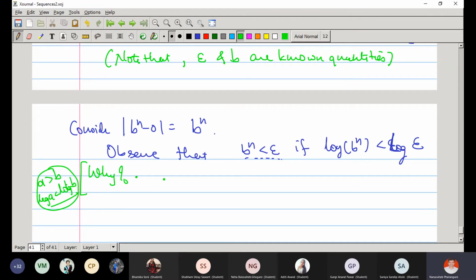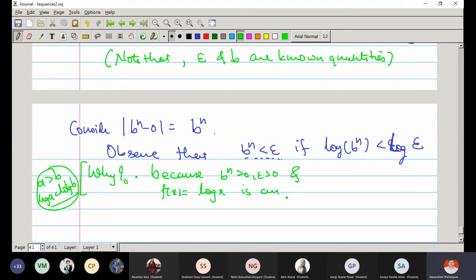Why does the inequality remain the same? Because b raised to n is greater than 0, epsilon is greater than 0, and f of x equal to log x is an increasing function.